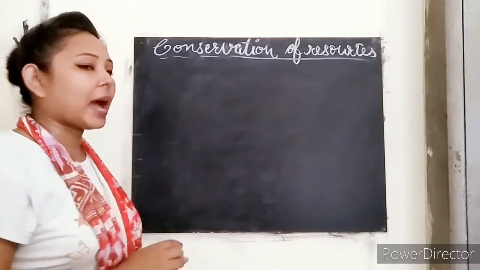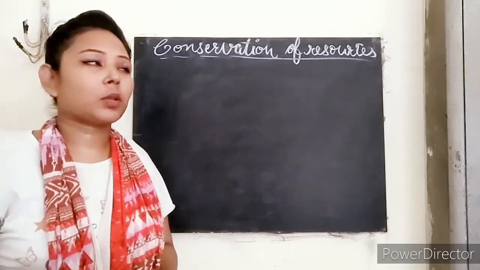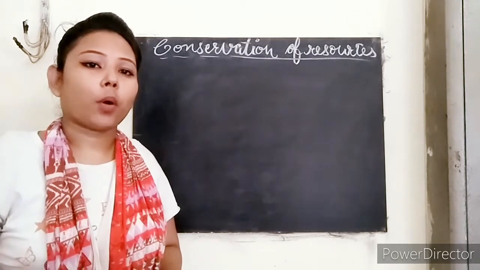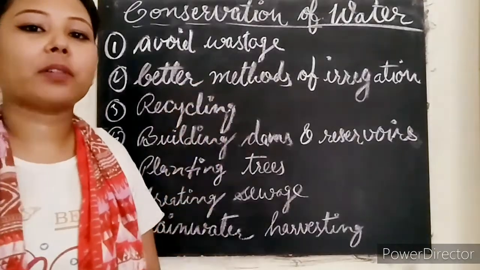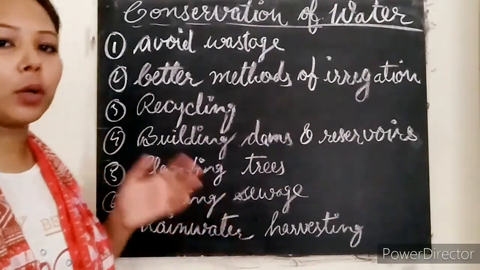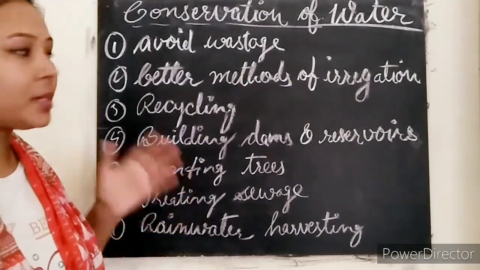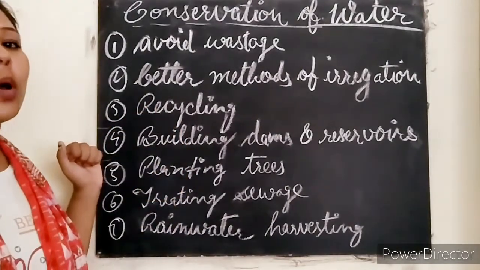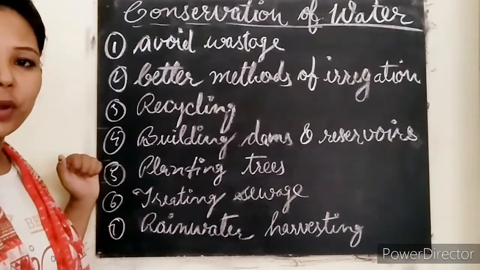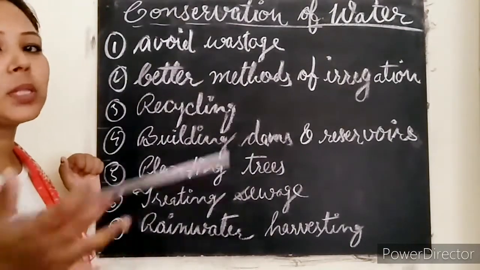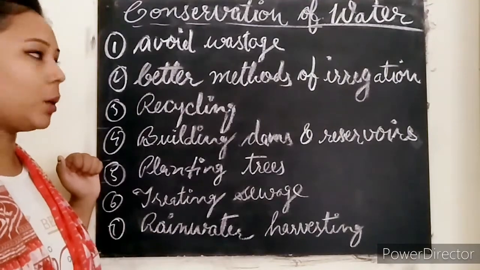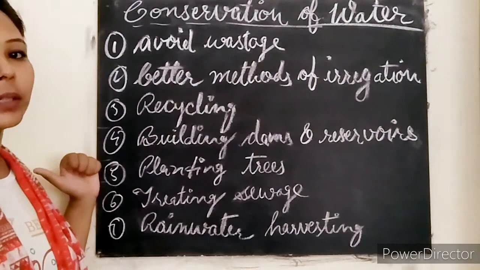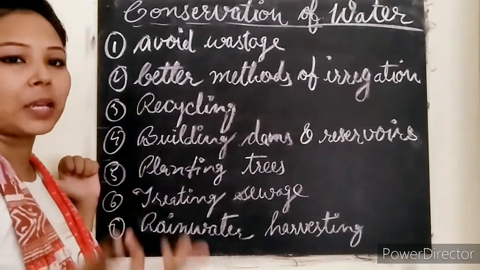So let's see what can be the different ways to conserve our water. Next we have conservation of water. How can water be conserved by different methods? The first one is avoiding wastage. The more you avoid wastage of water, the more you save for the future. Next we have better methods of irrigation, that means better methods you can follow for sprinkling water in the fields.